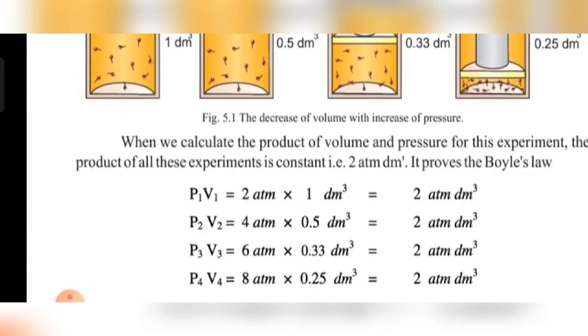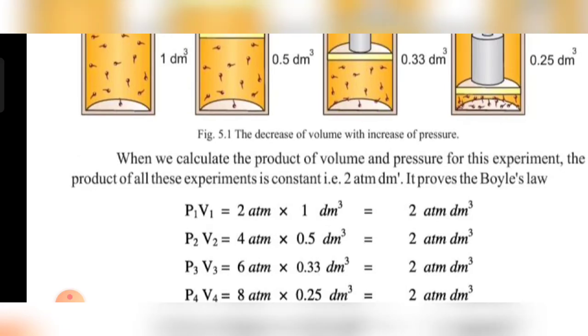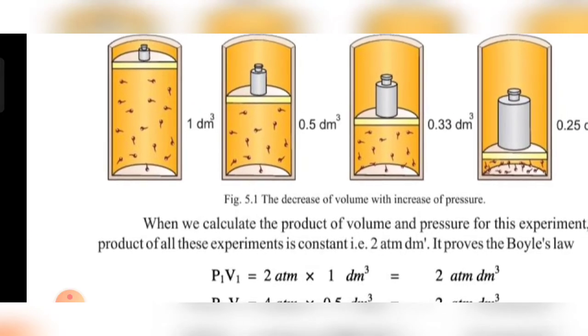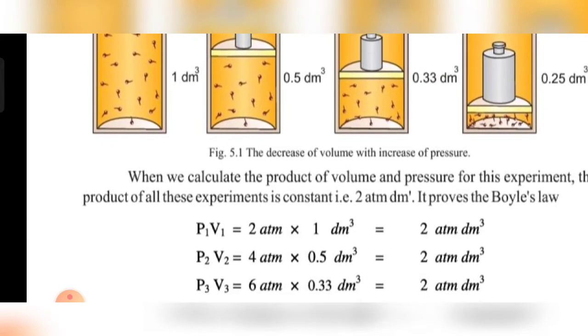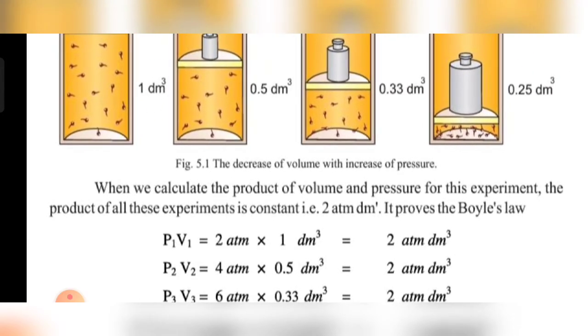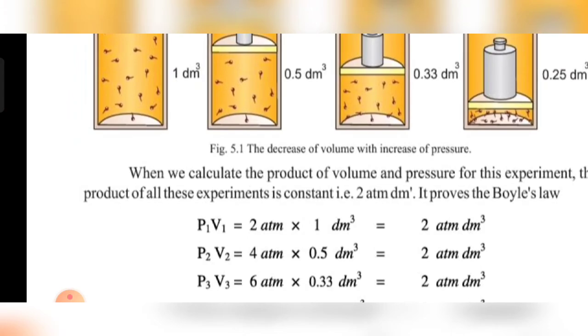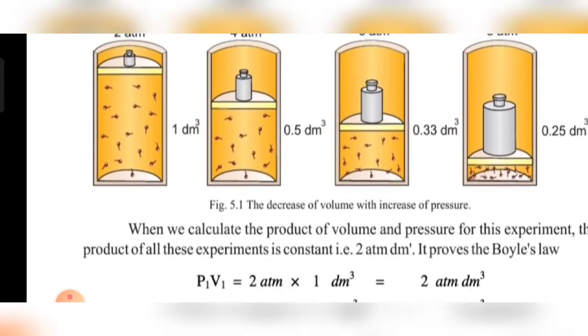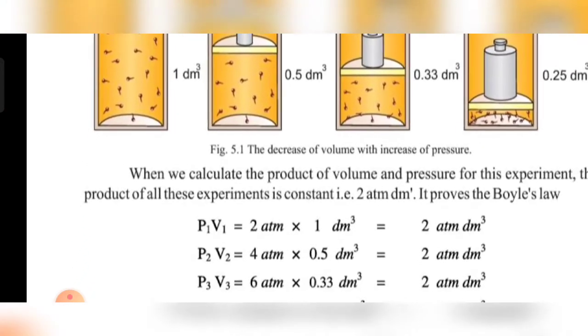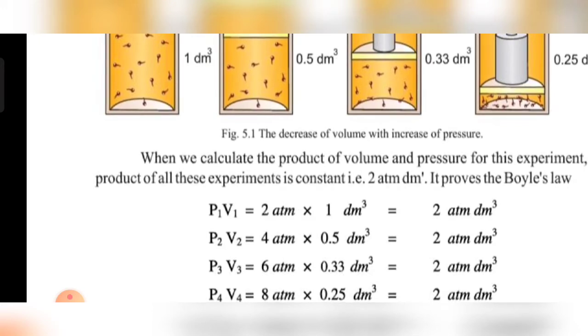You can see here that we can show this mathematically when we apply the equation P1 V1. The first pressure is 2 atmospheres and the initial volume is 1 dm3, and the product of pressure and volume remains constant.